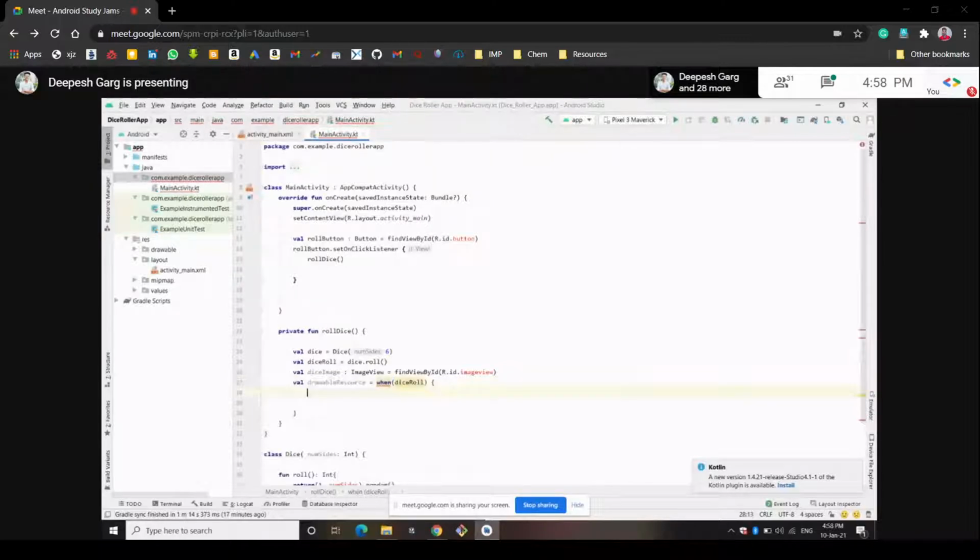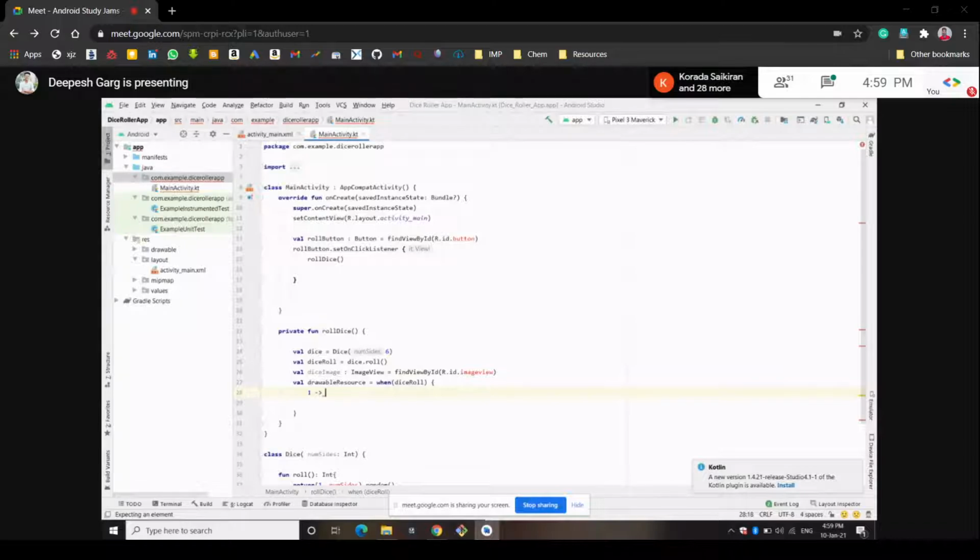When 5 is generated, the image of 5 on top will be shown, and all the things will be done according to that. When 1 is generated, it will show the dice of 1. So how do we write the when function? We write when and add something in the brackets, and we write the possibilities in the executable code. When 1 is generated, it will show the drawable resource that we are going to upload here.